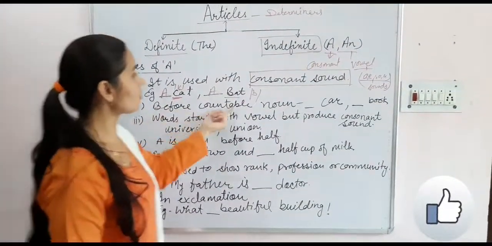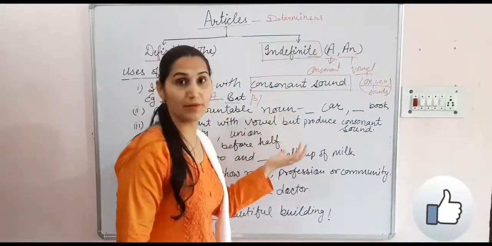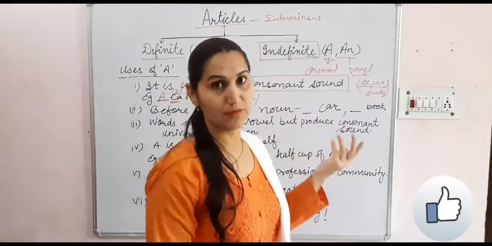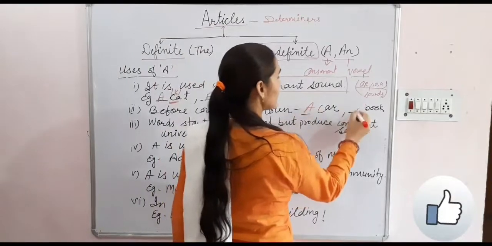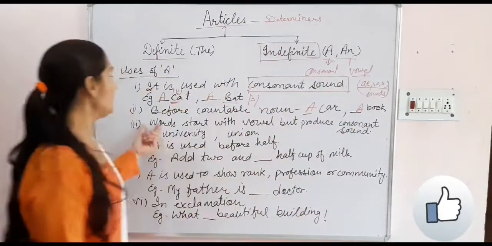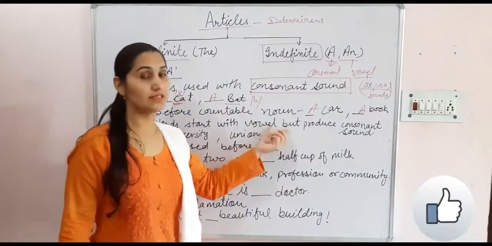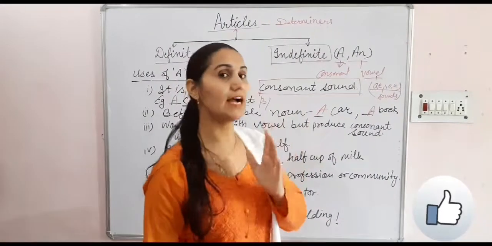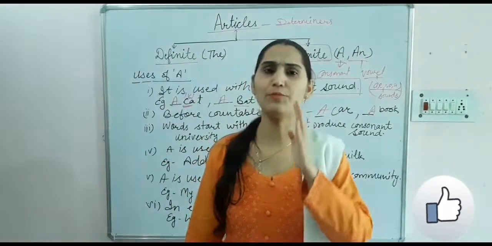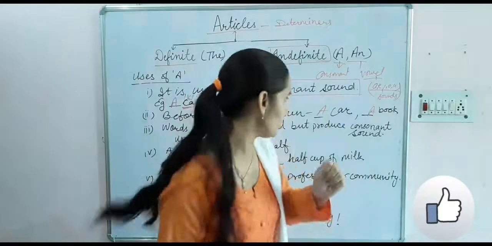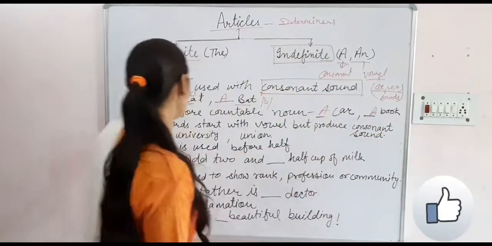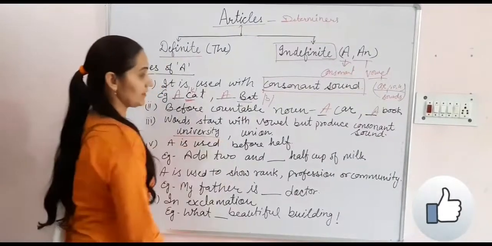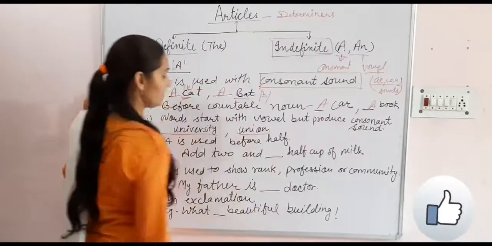Next rule is before countable nouns. We know with countable nouns we use the article a: a car, a book. Here some words start with vowels, but they produce consonant sounds. University, union.